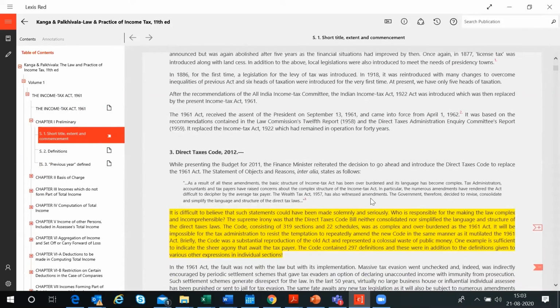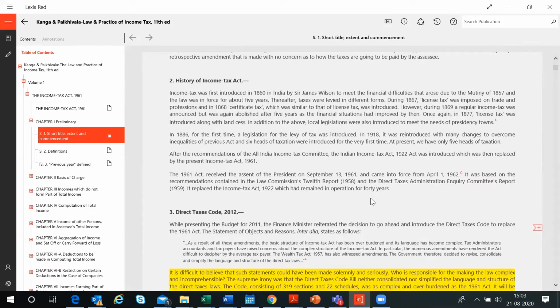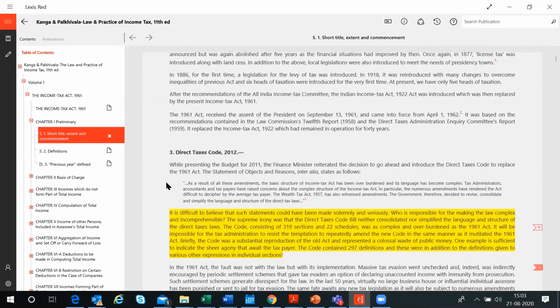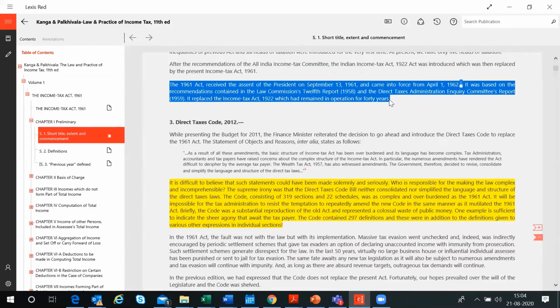The book allows you to make your specific customization, like if you want to highlight a certain portion. I have highlighted this portion here, so you can just select the text and you can highlight, you can add annotations, your own notes and all. So just select, do a right click and it will tell you what you want to do. Whether you want to copy the text, you can just do a copy paste, Control C, Control V to a Word document or something, or you can click on add note here.